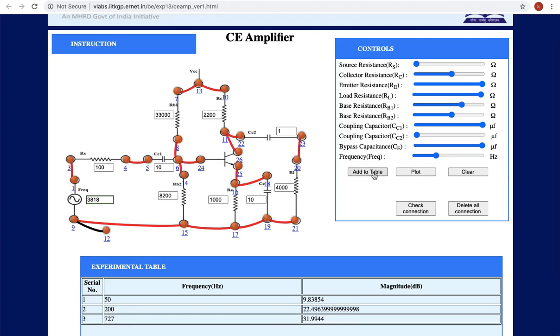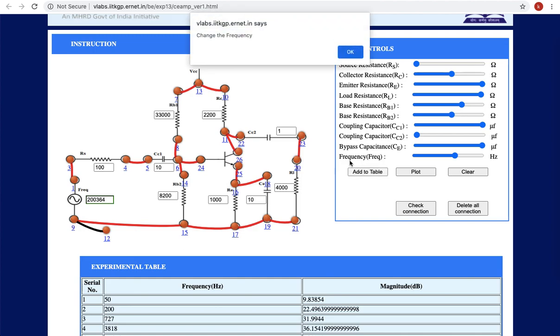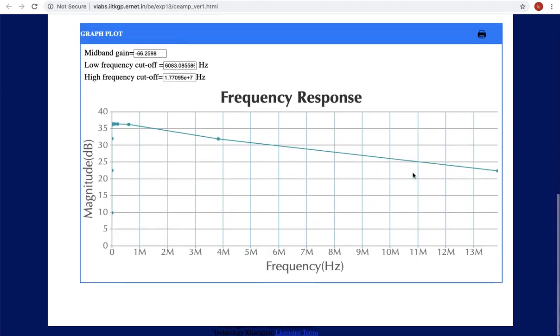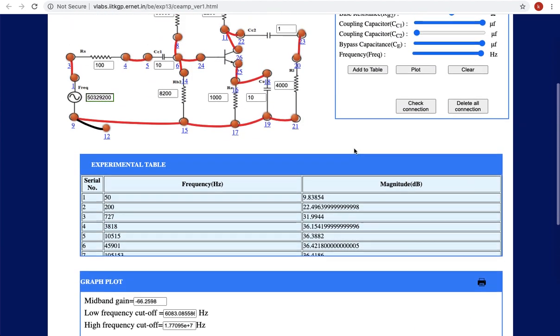Yeah, I am moving it very fast, but move in terms of hundreds or thousands. Okay, initially with hundreds up to 1 kHz. From there onwards you can move with 5 kHz, 10 kHz variation like that. If you don't change the frequency and click on add to table, it will tell you to change the frequency. See, it always requires you to change the frequency, and don't go back to previous frequencies. It will create wrong plots. Okay, plot done.